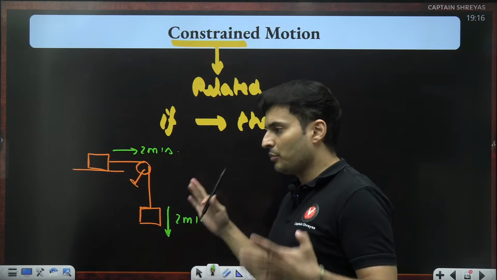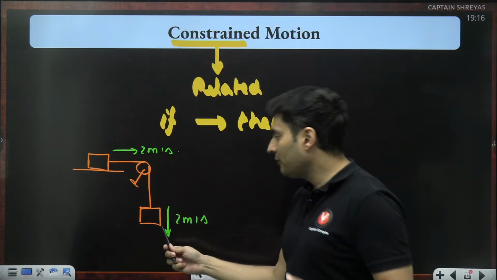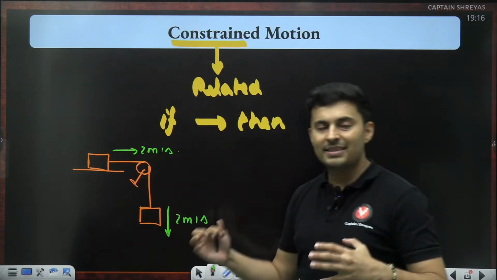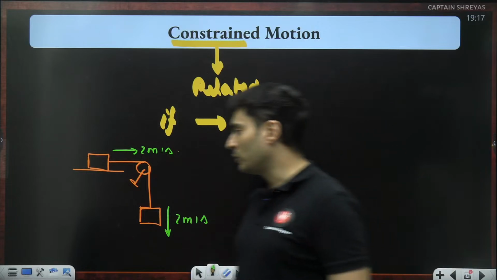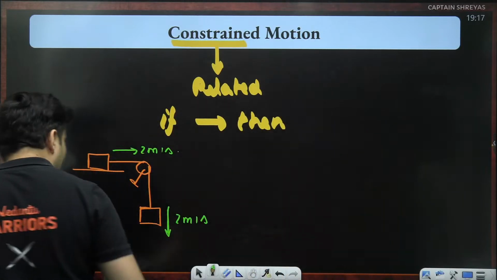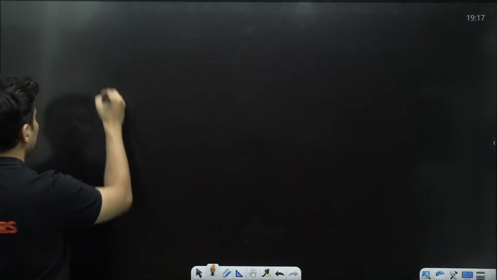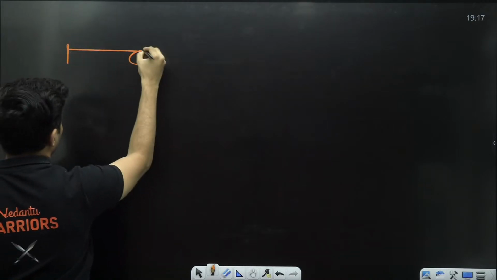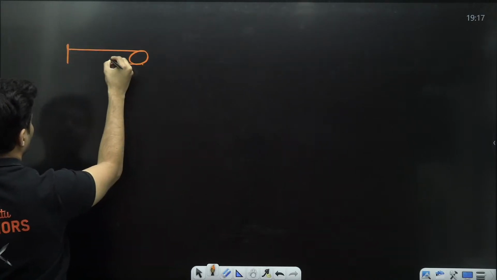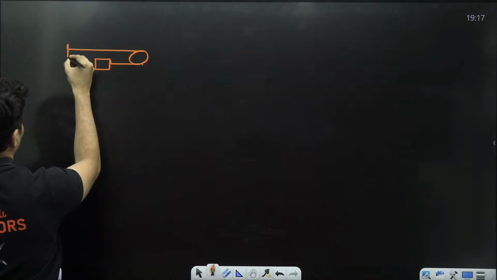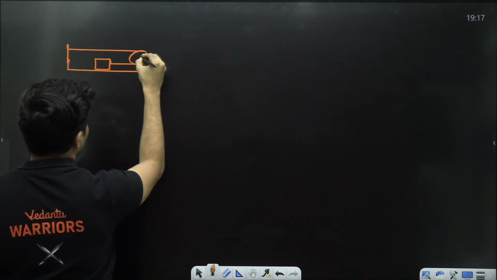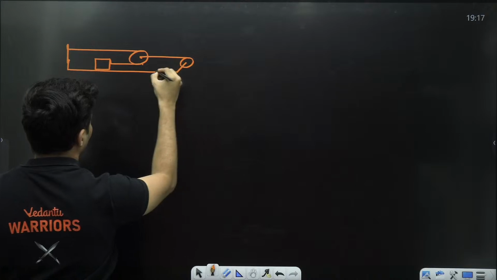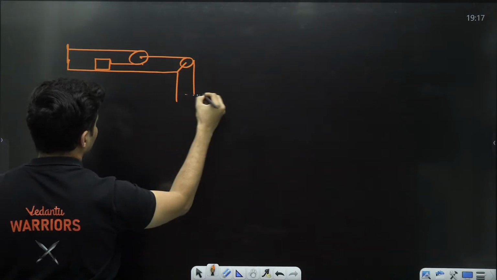So all such motions which are related to each other. If this moves, that moves. If that happens, this happens. That is basically called constrained motion. Now what happens is when you get multiple pulleys, meaning something like this. Just look at it. It looks a little complex at the start, but once you get the hang of it, it is very, very simple.